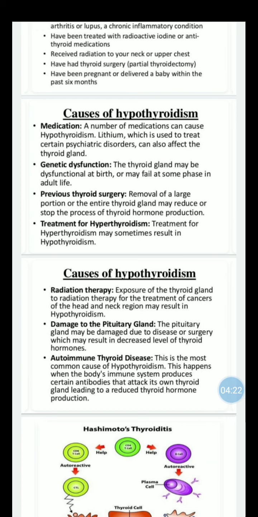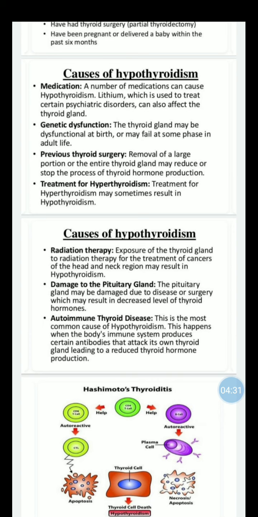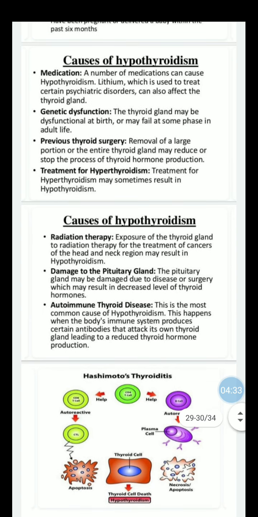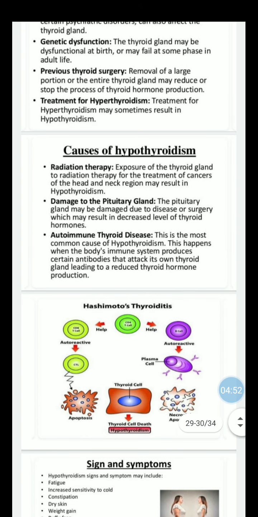Next, genetic dysfunction. The thyroid gland may be dysfunctional at birth or may fail at some phase in adult life. Then previous thyroid surgery. For example, removal of a large portion or the entire thyroid gland may reduce or stop the production of thyroid hormone. Then treatment for hyperthyroidism may sometimes result in hypothyroidism.